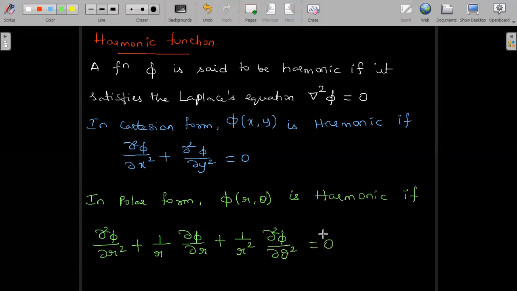This is the expression for Laplace's equation in the polar form. If this happens to be equal to 0, then it is satisfying the Laplace's equation in polar form, and hence we can say the function phi of r comma theta is harmonic.